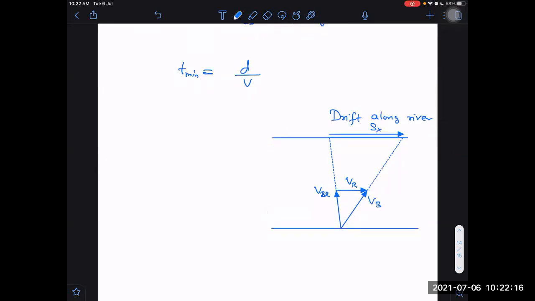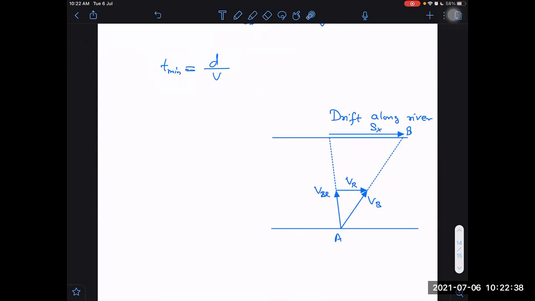This is VB. So what is the value of the total distance covered? The particle ends up reaching at point D.